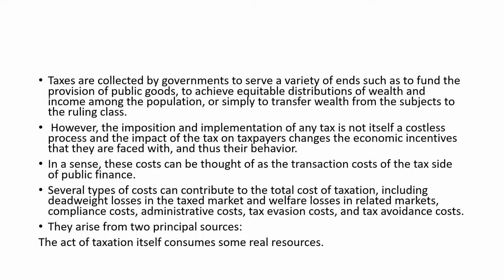So we have to see that even though all these things are there, the imposition as well as implementation of tax is actually something which leads to a very costly process. So these costs could be thought of as transaction costs of the tax side of public finance. Several types of costs can contribute to the total cost of taxation. There are deadweight losses.